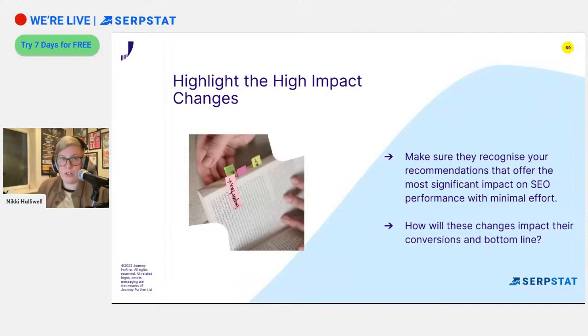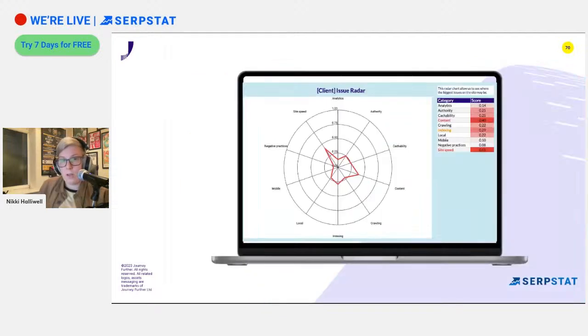Highlight the high impact changes. This is something that you could really do that will allow your audits to be more impactful. So when you're presenting them, make sure that your clients and stakeholders recognize the recommendations that offer the most significant impact, but most significant impact with minimum effort. That's really important that you highlight those nice and clearly. And then you can also communicate how these will impact their conversions. This is one of the ways that I've started to do this, actually, and it's really interesting. It's a new element that I've added, especially laying it out this way.